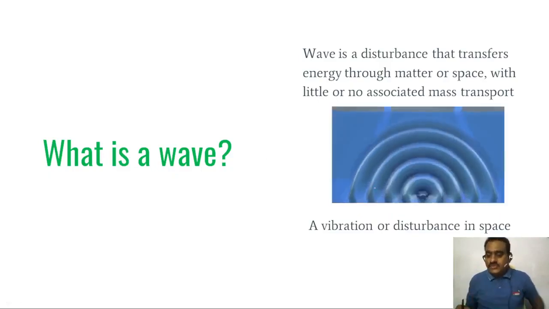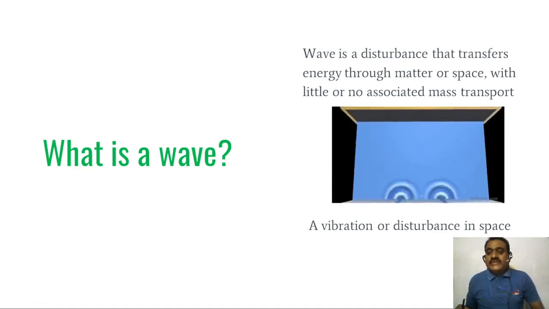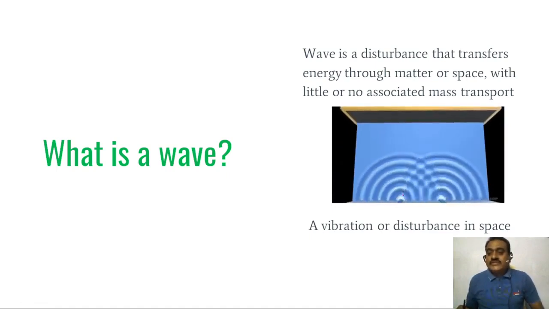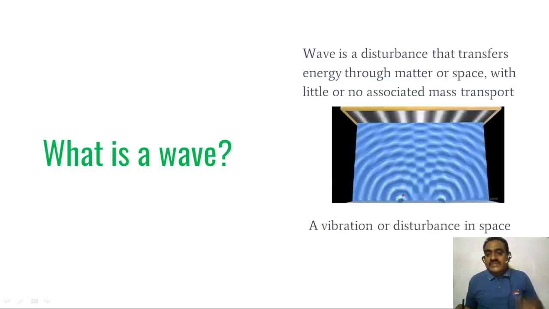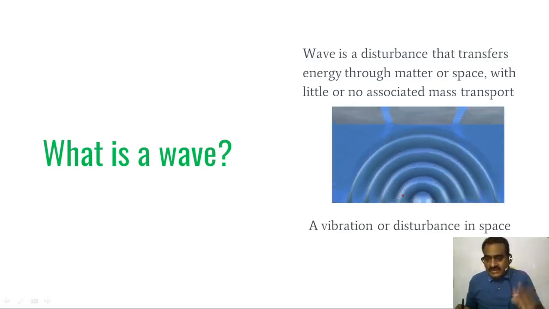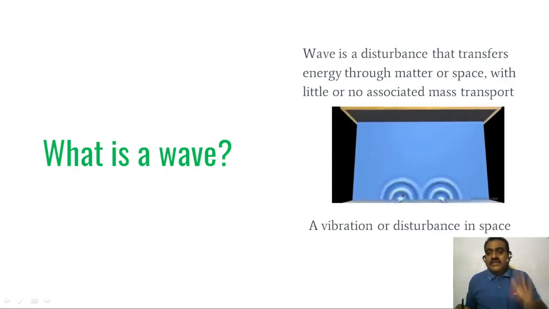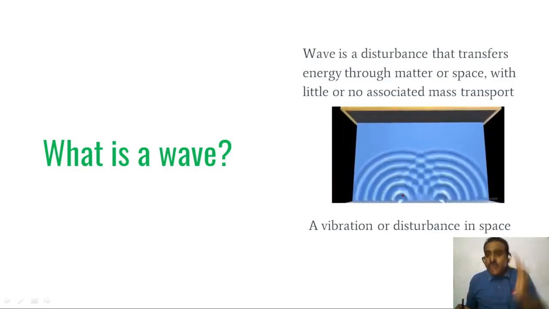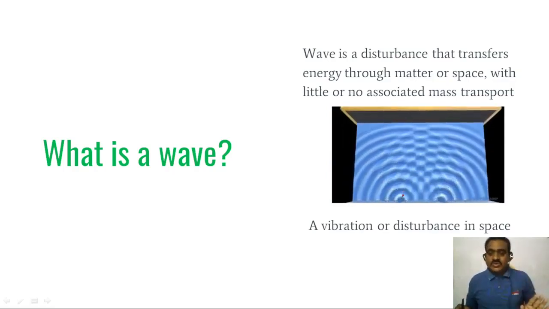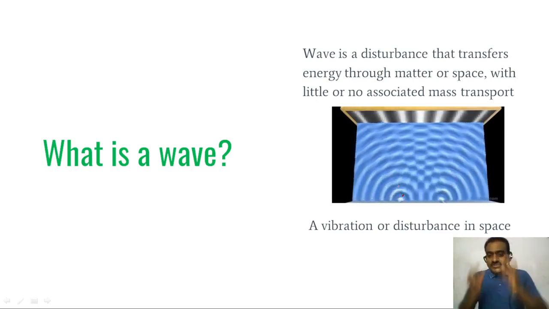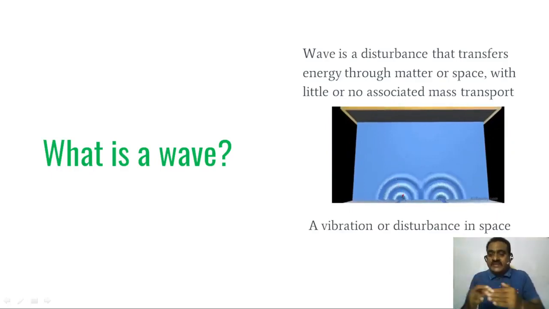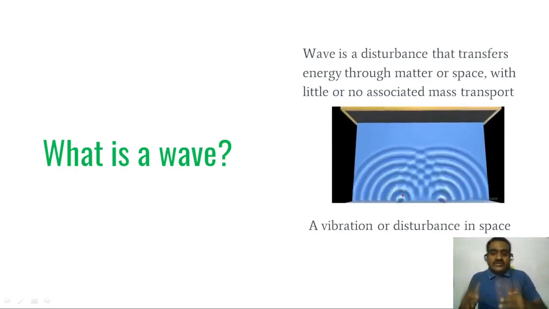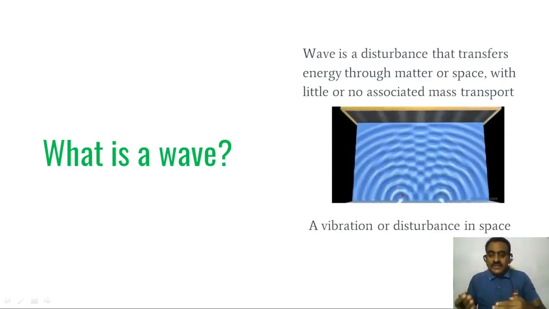You can observe this is the starting point. Wave is a disturbance that transfers the energy through matter or space with little or no associated mass transport. So the matter is not transferred from one place to another place.